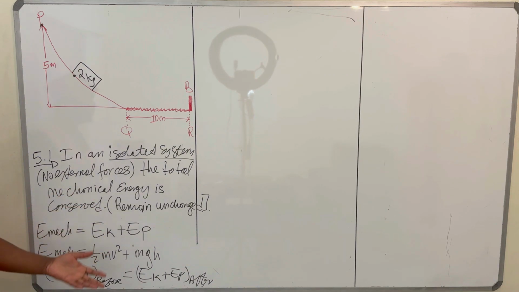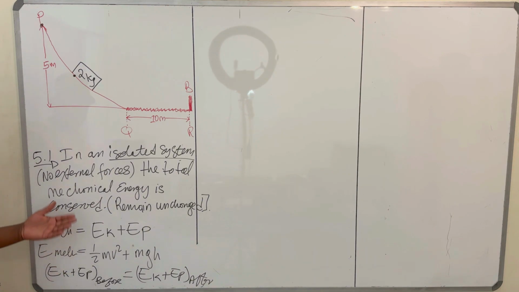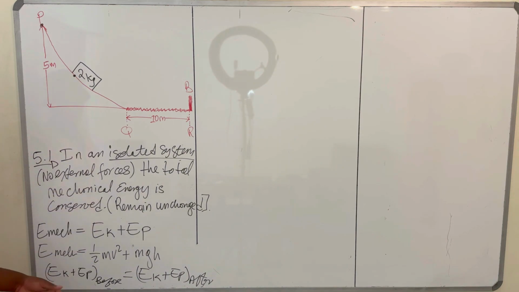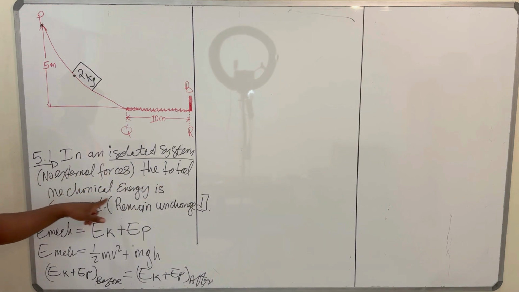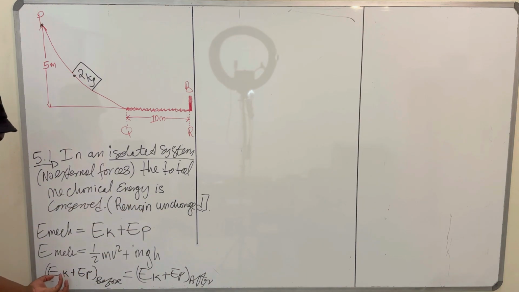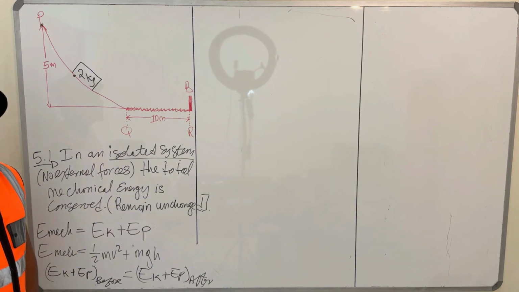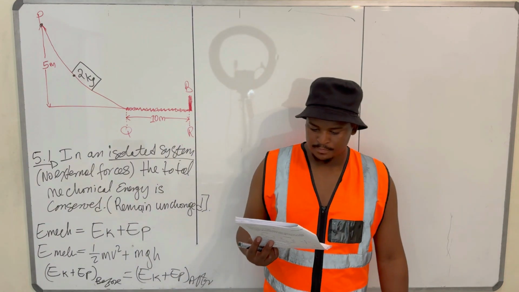There are no other disturbing forces in this system of yours. So, in simple terms, the principle of conservation of mechanical energy states that in an isolated system where there are no external forces, the total mechanical energy is conserved, which means it remains unchanged, which means if you sum it between any 2 points on that system, it should come out exactly the same. That's what this means. I think I'm done with this one.